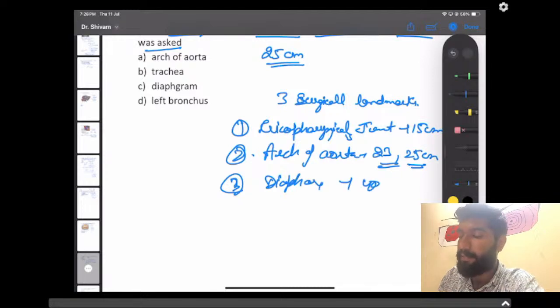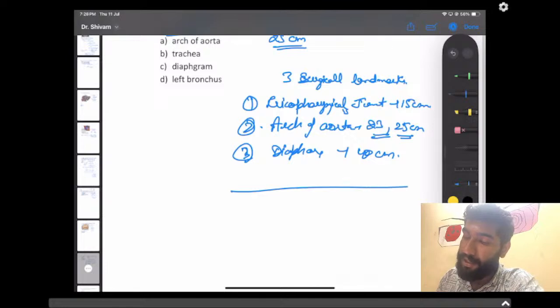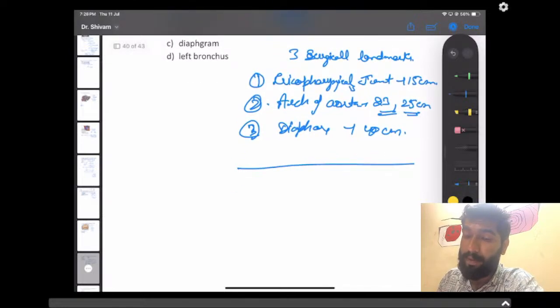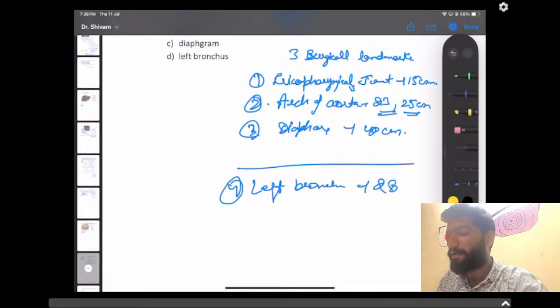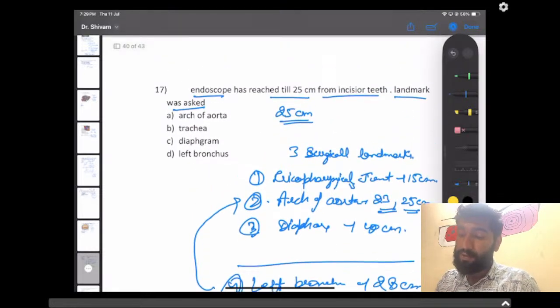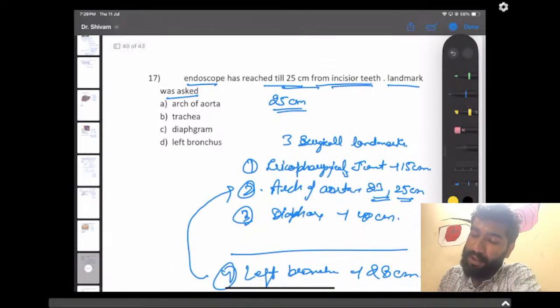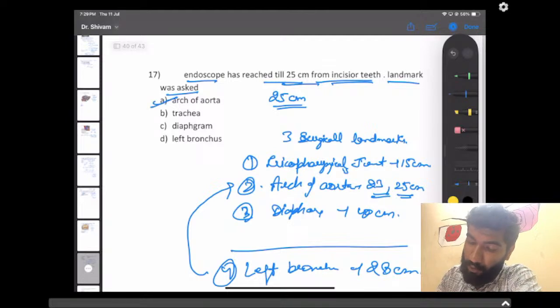at 40 centimeter. But there is one more landmark that is not surgical, it is a physiological landmark, that is left bronchus, the fourth one, which is at 28. But sometimes this is merged with arch of aorta, like arch of aorta and left bronchus are at 25 centimeter itself. So here it was asked for an endoscope that has reached 25 centimeter. So the respective landmark was asked, and the answer should be arch of aorta.